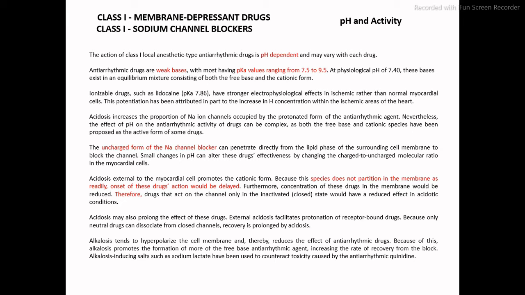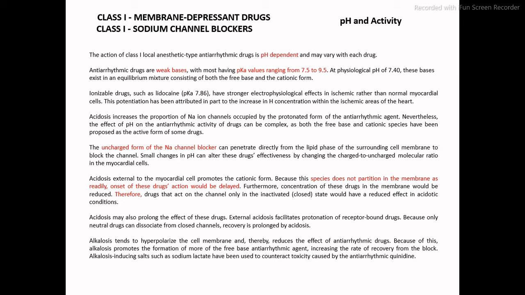Small changes in the pH can alter the effectiveness of these drugs by changing the charged to uncharged molecular ratio in the myocardial cells. Similarly, acidosis external to the myocardial cells promotes the cationic form. As acidosis is increased by protons, we generally consider these cationic forms.